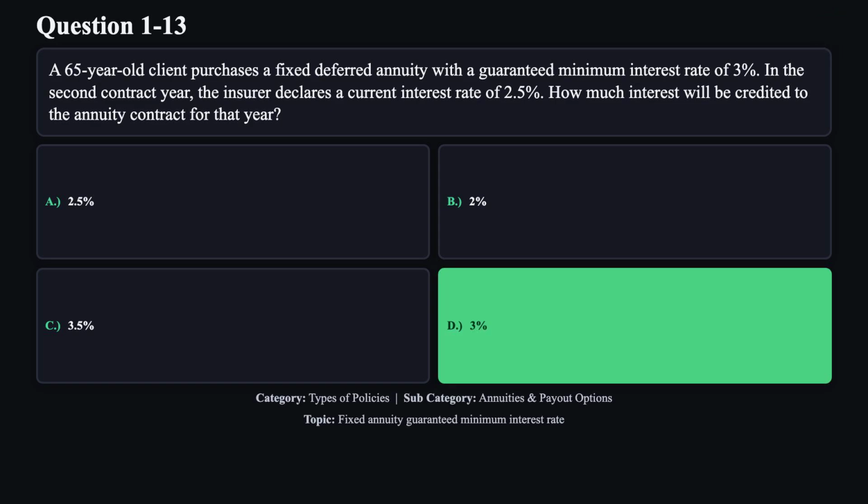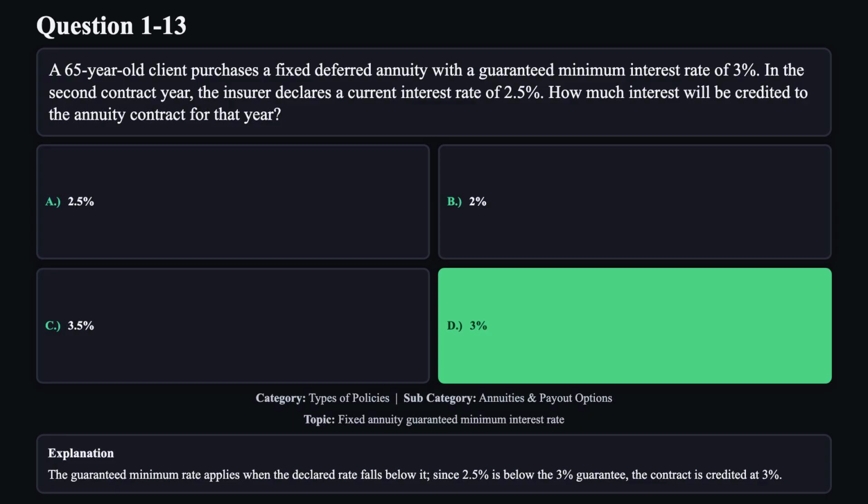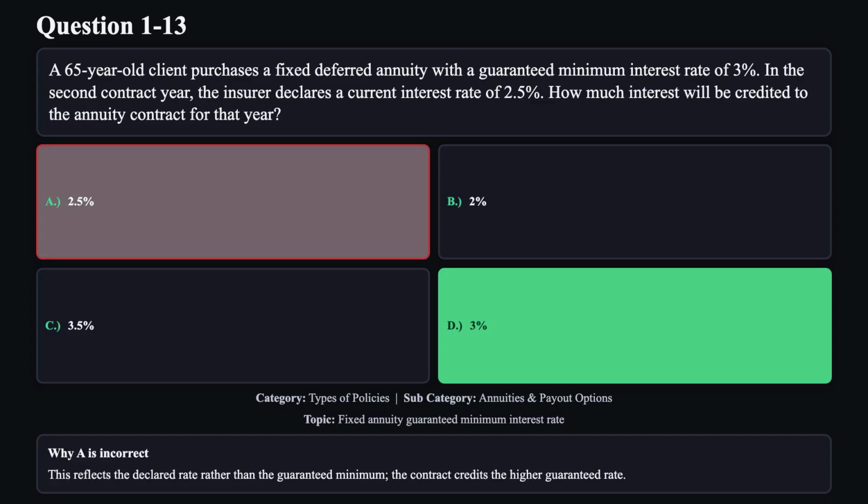The correct answer is D. The guaranteed minimum rate applies when the declared rate falls below it. Since 2.5% is below the 3% guarantee, the contract is credited at 3%. Reason A is not correct. This reflects the declared rate rather than the guaranteed minimum. The contract credits the higher guaranteed rate.